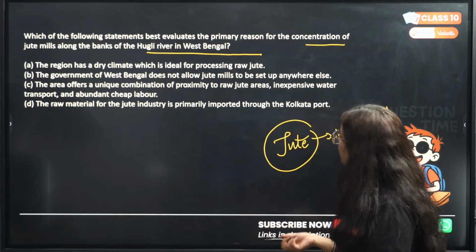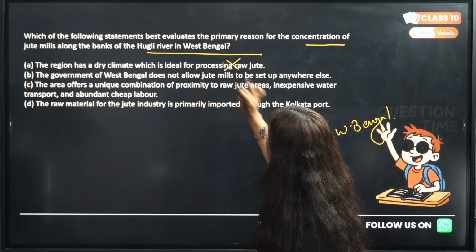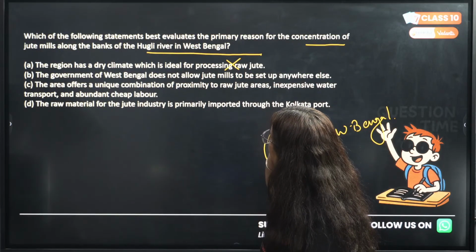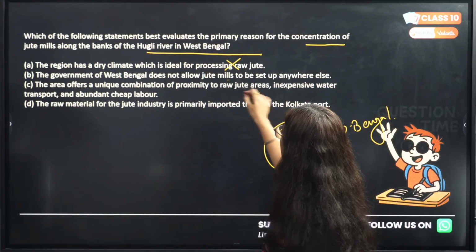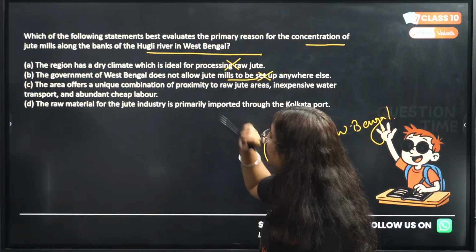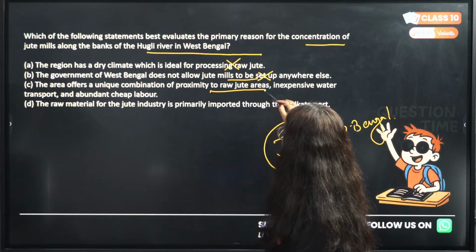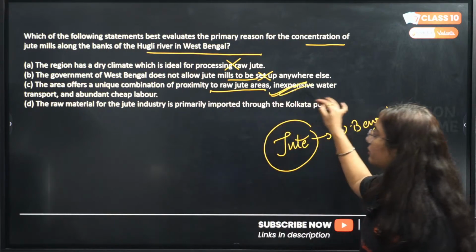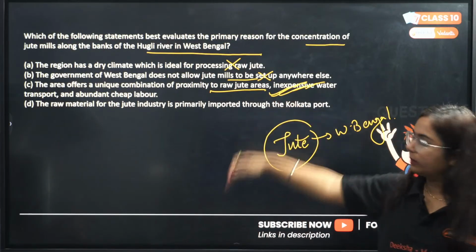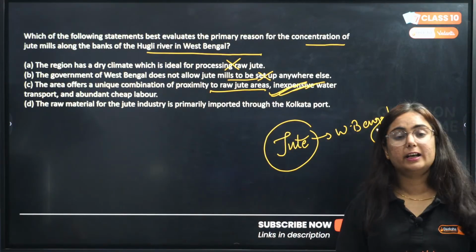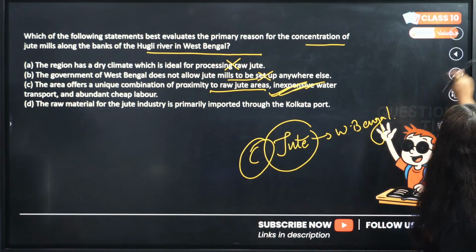And here, coming back to the question, Hooghly, West Bengal, because the region has dry climate. No, brother, it rains a lot. Government of West Bengal does not allow jute mills to be set up anywhere else. No, this is not possible. The area offers a unique combination of proximity to raw jute, inexpensive water transport, abundant cheap labor. I don't think there is a need to read the fourth option because C is the correct one. Okay, so C is the correct answer to this question.